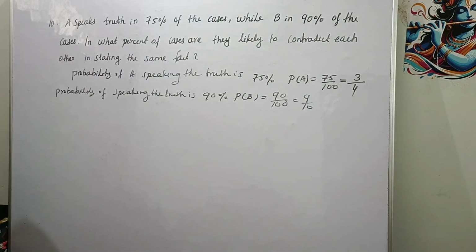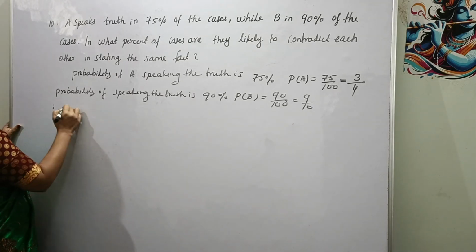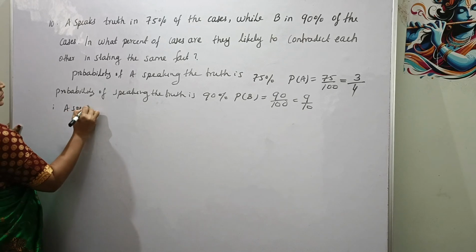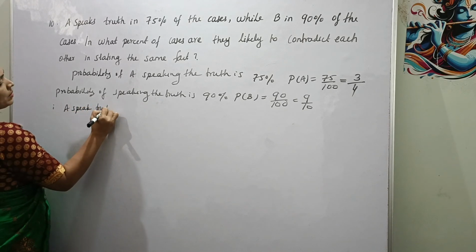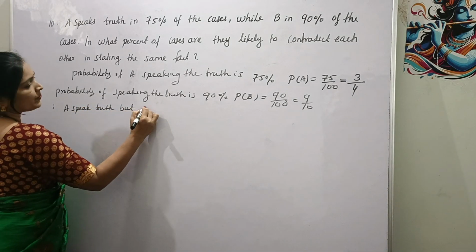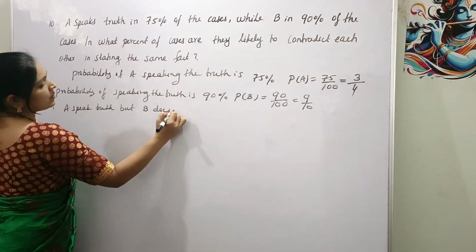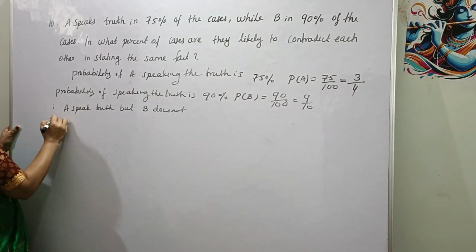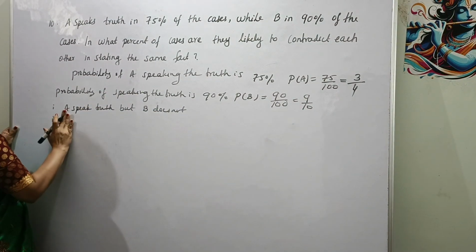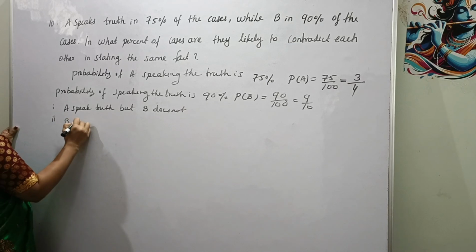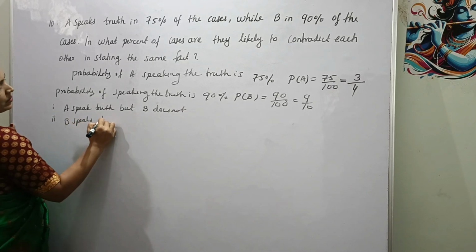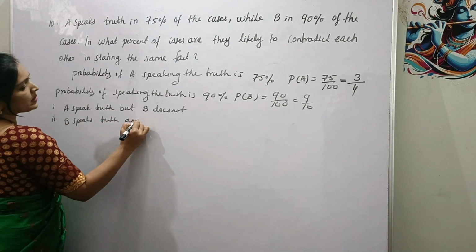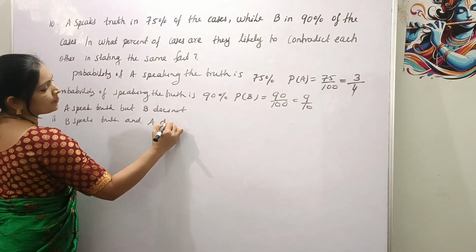Now here A and B will contradict each other in two cases, right? One is A speaks truth but B does not, and second case, B speaks truth and A does not.